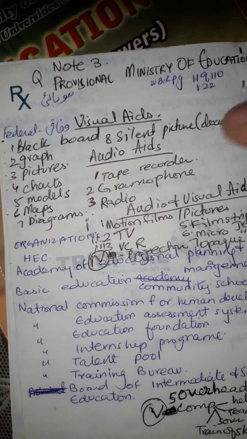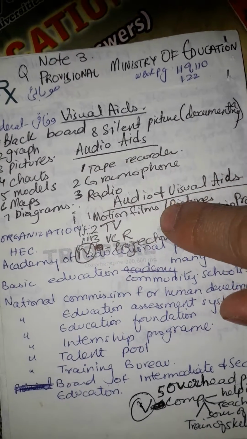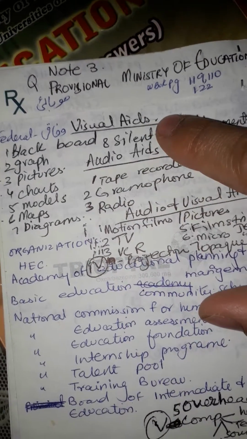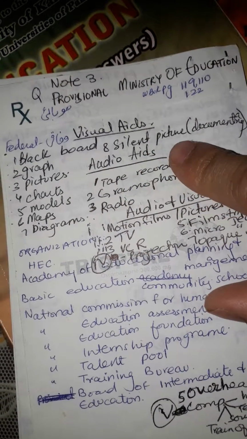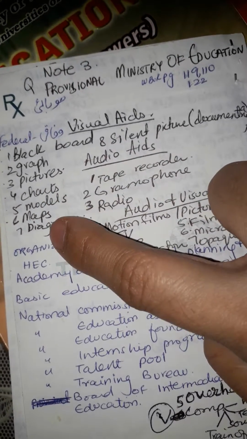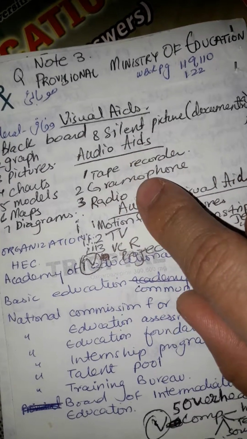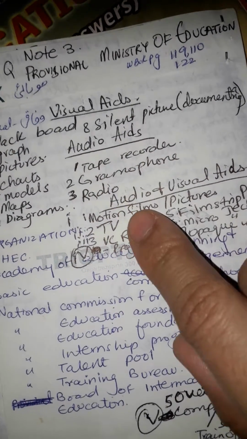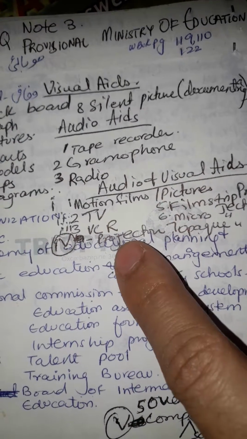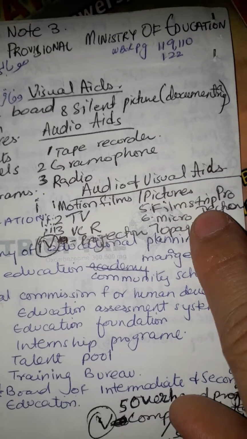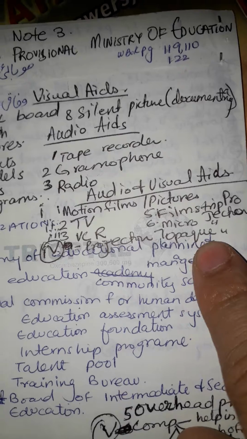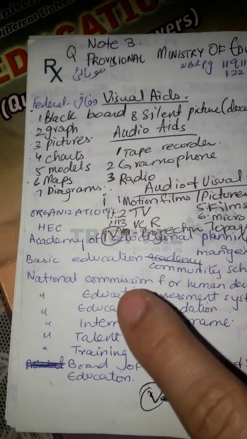And this is the explanation of other note also. Audio and visual aids, using of audio and visual aids and all. Blackboard, in visual aids we have blackboard, silent pictures, documentaries, graph pictures, charts, model maps and diagrams. Audio aids, tape recorder, gramophone, radio. Audio and visual aids in mixed is motion films, TV, VCR, projector, pictures, film strips, projector again, and micro projector, opaque projector. These are the type of projectors.